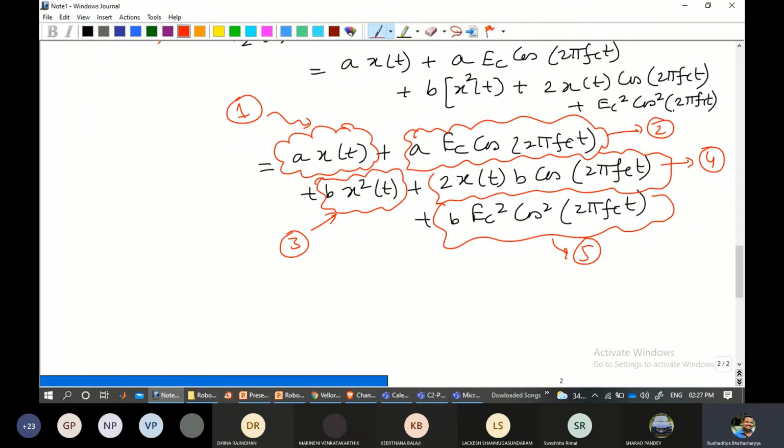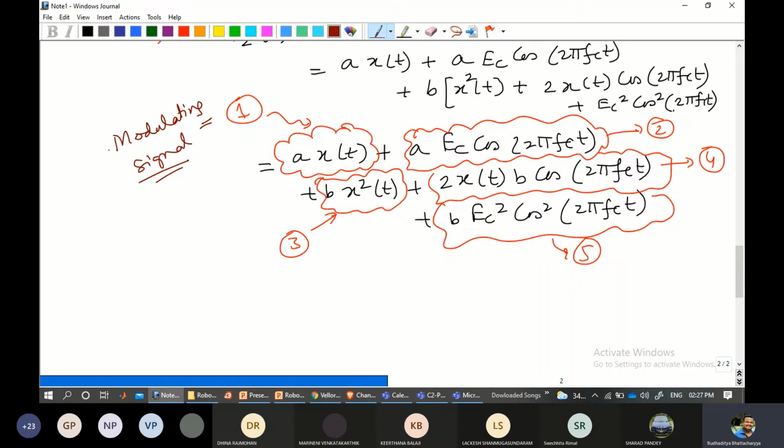Now, if you closely observe, the first one over here is nothing but a x(t), which means that this is nothing but the modulating signal itself. Please check it carefully. This is a constant term, and this is basically x(t), simple x(t). So it's basically the modulating signal.